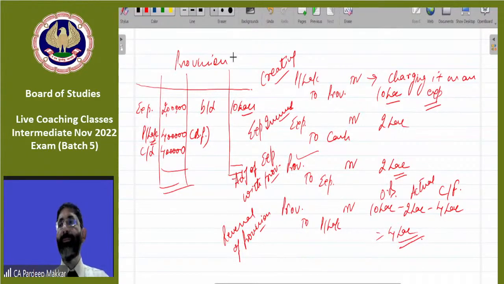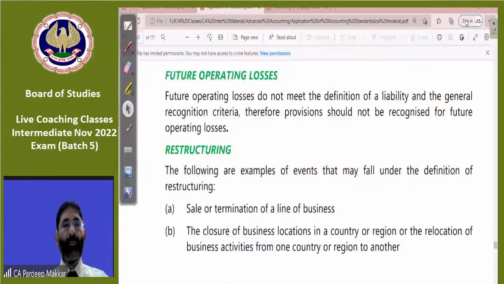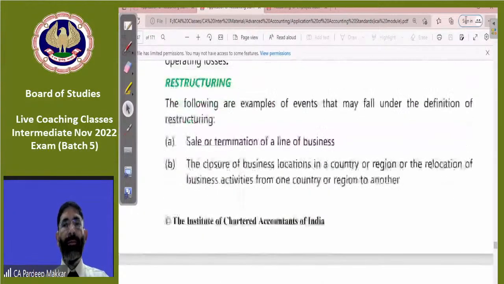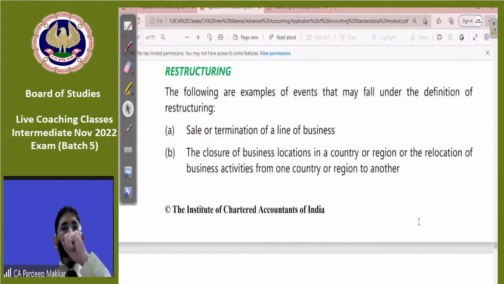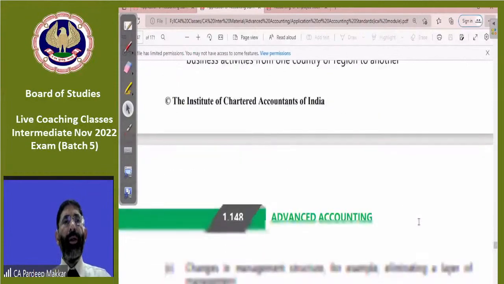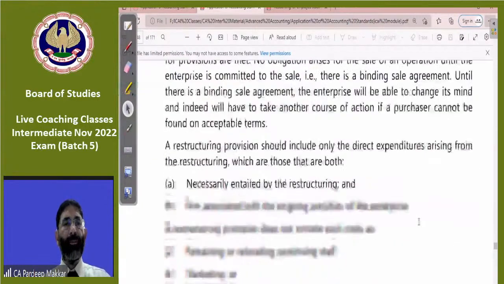Kunal, is that clear? Restructuring. Already discussed. You may take examples of this.